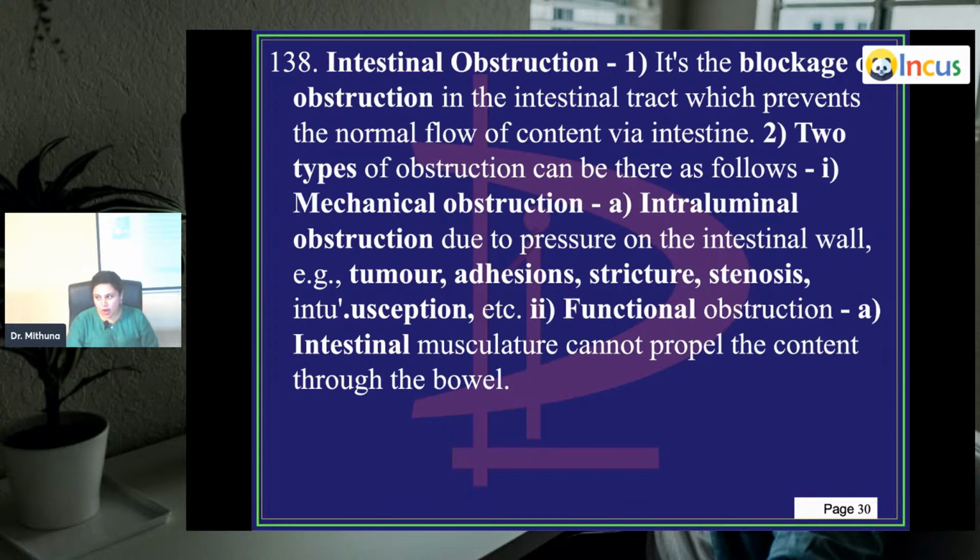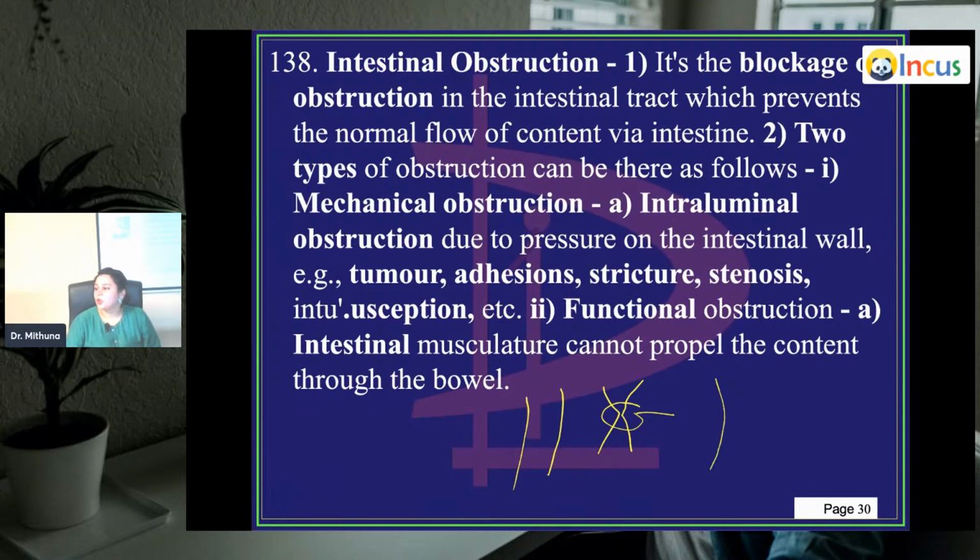Mechanical means there is mechanical obstruction, for example intraluminal obstruction due to pressure on the intestinal wall. Examples: you have a tumor, adhesions, you might have a stricture. Normally this is how a tube looks, but if you have a stricture, this is how it might look. There's a kinking here that can lead to intestinal obstruction.